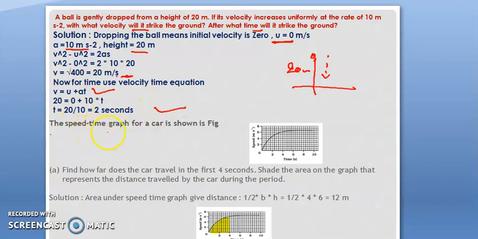So now the speed-time graph is given, and we need to find how far the car traveled in 4 seconds. The area under the speed-time graph gives us the distance. In this case, if I consider this as a right angle triangle, then the area is half into base into height. Base is 4 and height is 6, as you can see. So the area under the graph is 12 meter. So this is how we can find the area under the graph. If there is an area, we can consider it as a right angle triangle, and in this case half base into height.